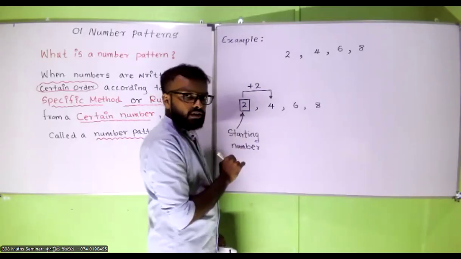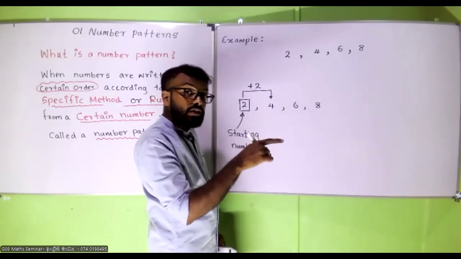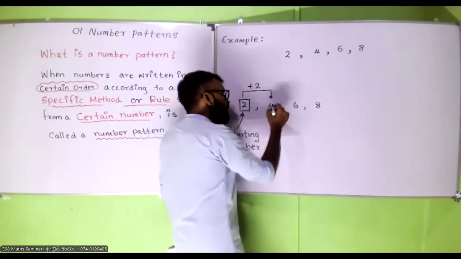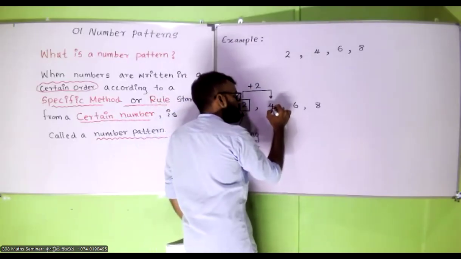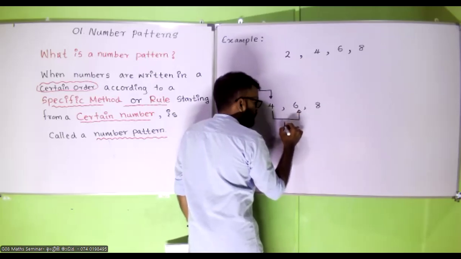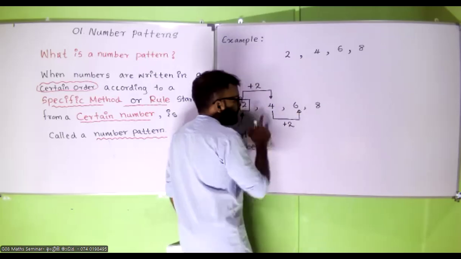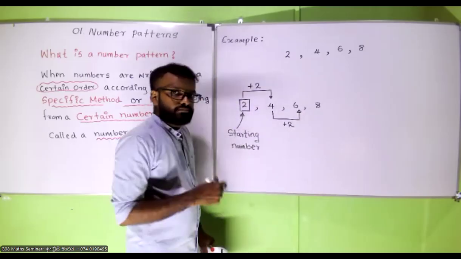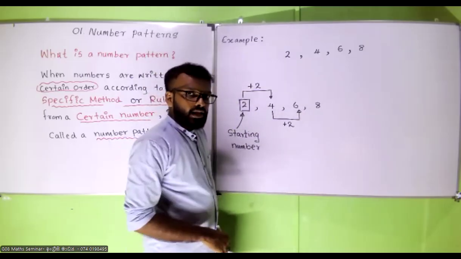I can obtain this one. Then I am going to repeat the same thing. I am going to add again 2 to this. 4 plus 2, 6.